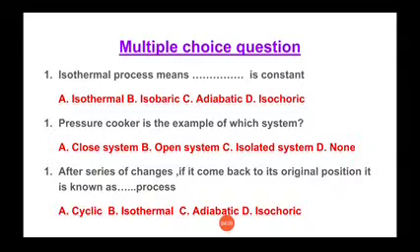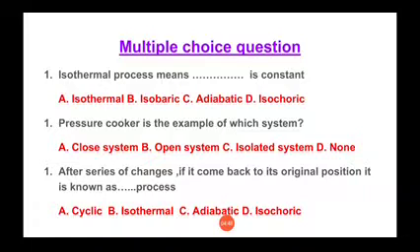So next is, oh, the numbering is wrong, but the second question is, pressure cooker is the example of which system? So students, you must know what a system is and how many parts a system has. You know that a system has 3 parts, that is open system, closed system and isolated system. To differentiate all these 3 parts of system, you must remember 2 words, that is mass and energy.